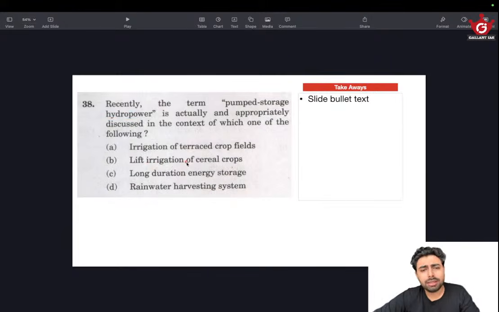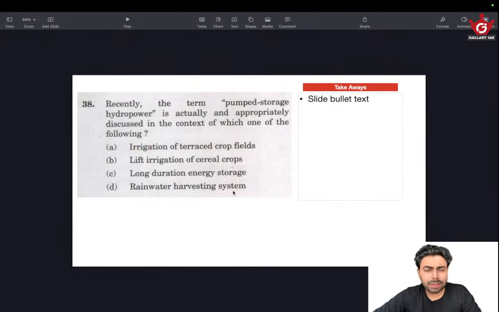The end goal is irrigation of the crop field. So how is hydropower connected to these two irrigation options? This seems very unlikely, so I'll eliminate this. Then I'm looking for hydropower and pumped storage. That is how I am looking at it.